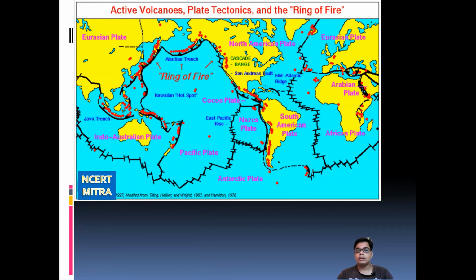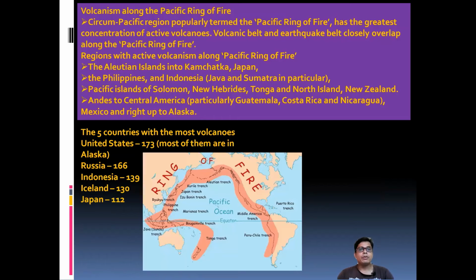Okay, the ring of fire is a volcanic ring around the Pacific Ocean. Perhaps you can see in my background I have shown a diagram regarding this. The volcanism along the Pacific ring of fire, the circum-Pacific, popularly known as the Pacific ring of fire, has the greatest concentration of active volcanoes. Volcanic belts and earthquake belts closely overlap in the Pacific ring of fire.